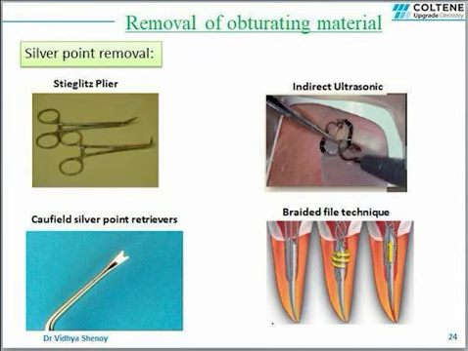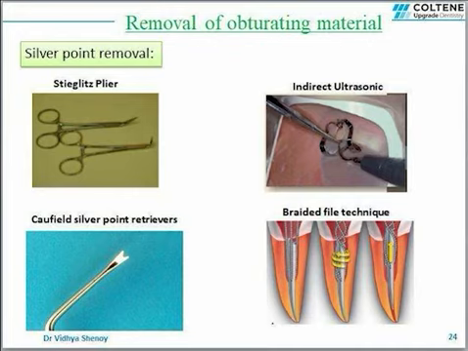One of the techniques is to use pliers such as Stieglitz plier. While using this plier, the silver point is first grabbed using the Stieglitz plier. Then rather than pulling it straight out of the canal, try to rotate the plier by taking leverage against the restoration or tooth structure to enhance the removal efforts.